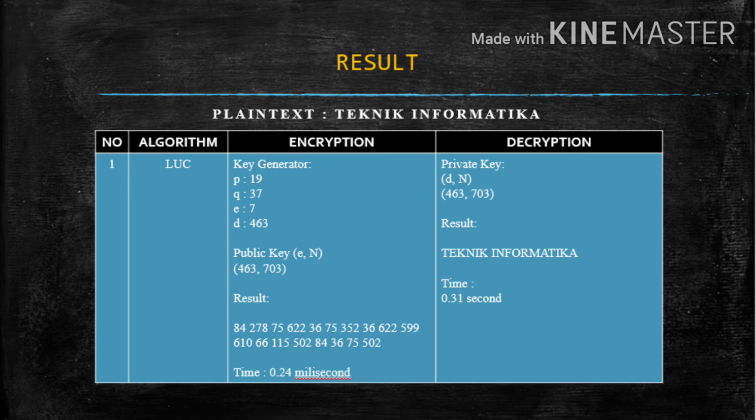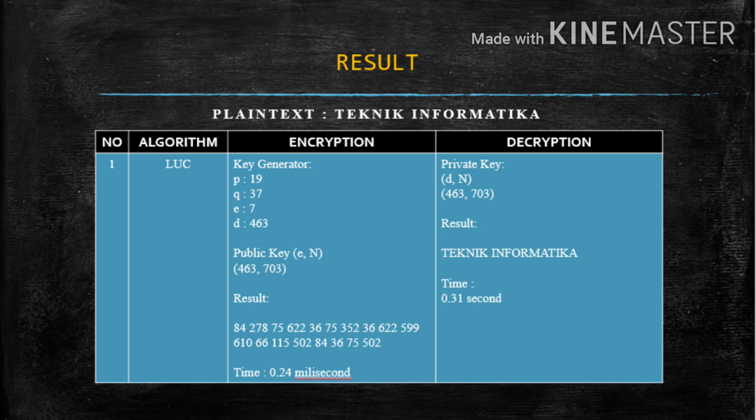The result of this paper. There are two tests conducted. The first is using Teknik Informatika as a plain text, and the second using Republik Indonesia. In this presentation, I will only show the results of the test in Teknik Informatika word, and the result can be seen in this table.